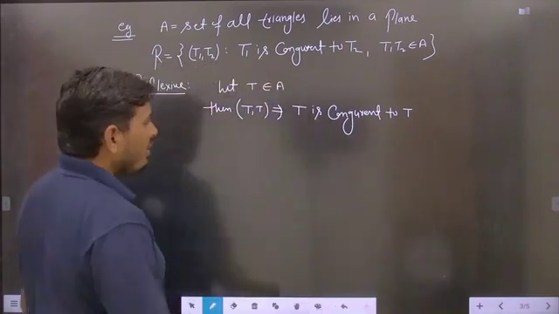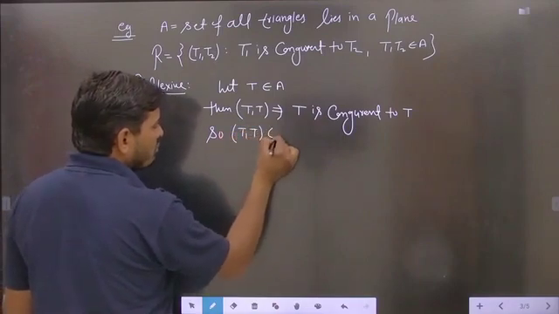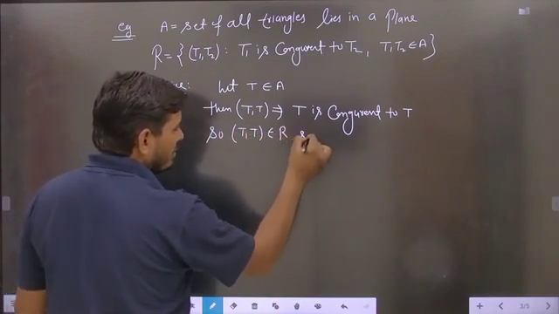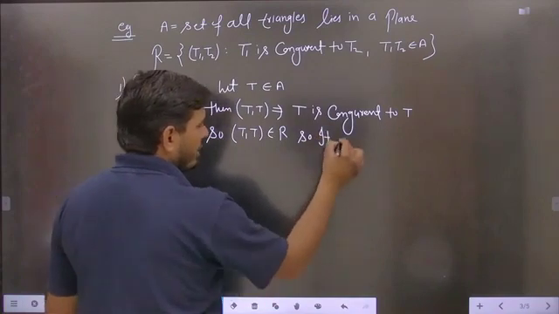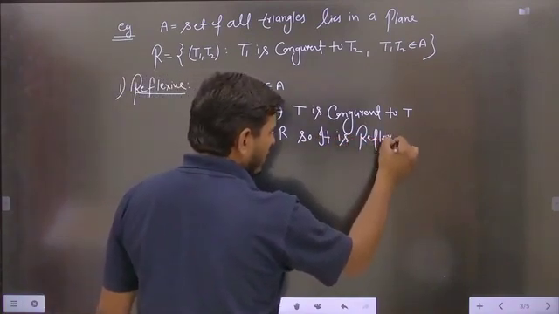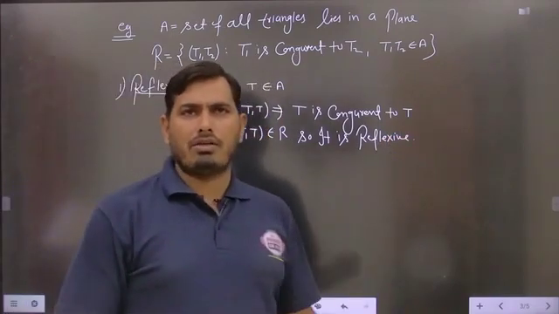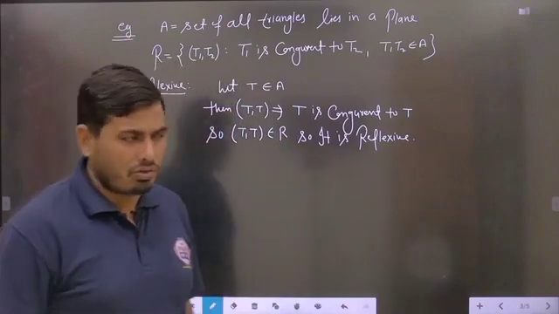So you can say that (T, T) belongs to R. So it is reflexive. Is it clear? Because for any triangle you take, it is definitely reflexive to itself always. Is it clear?